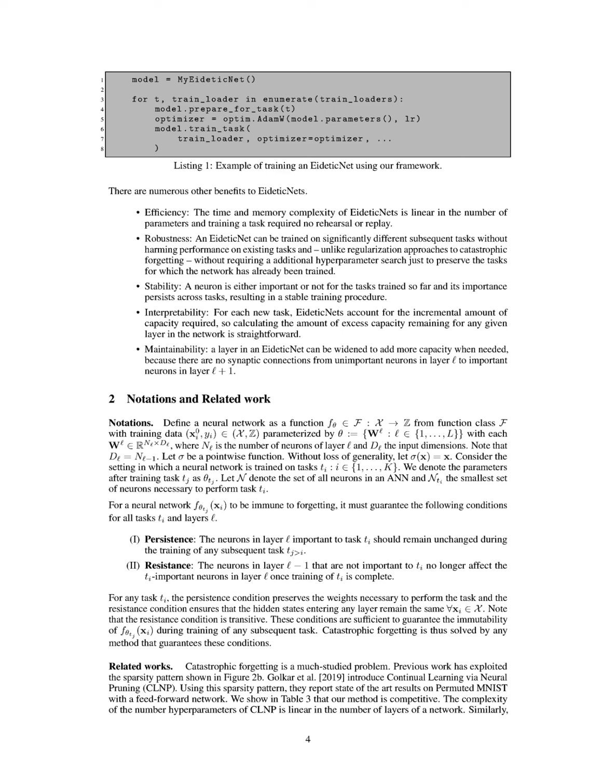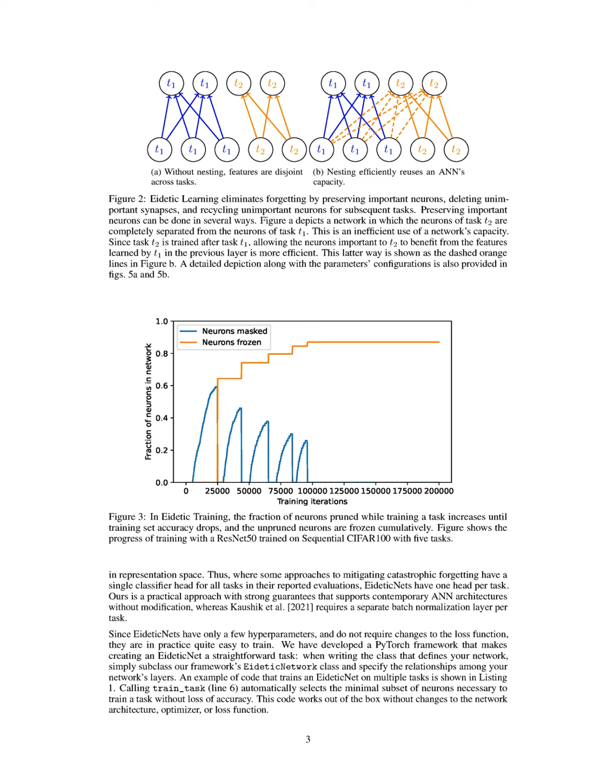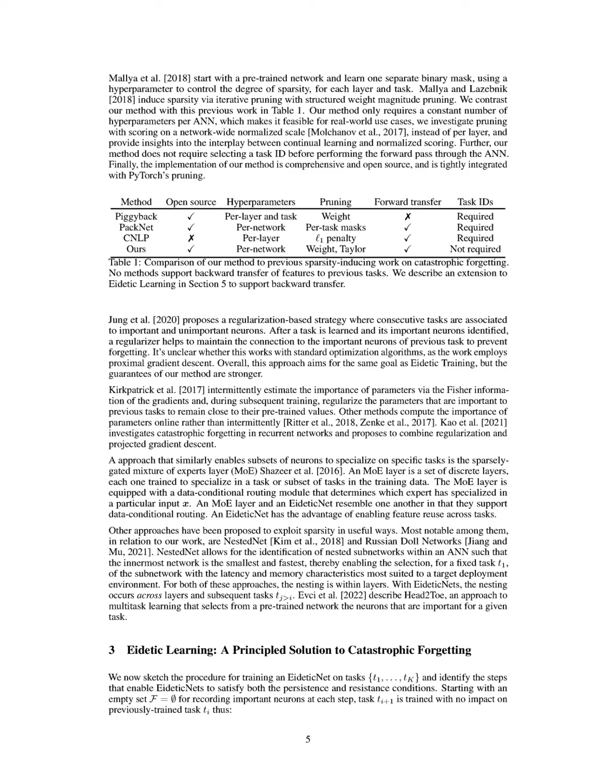Secondly, it maintains high accuracy across tasks, as eidetic nets can be trained on significantly different subsequent tasks without harming performance on previously learned tasks, thanks to the structured pruning and freezing of important neurons. Additionally, eidetic learning does not require modifications to the model architecture, as it supports contemporary ANN architectures without necessitating separate batch normalization layers for each task. This simplicity in implementation, combined with a minimal number of hyperparameters, makes eidetic nets easy to train and deploy in real-world applications.